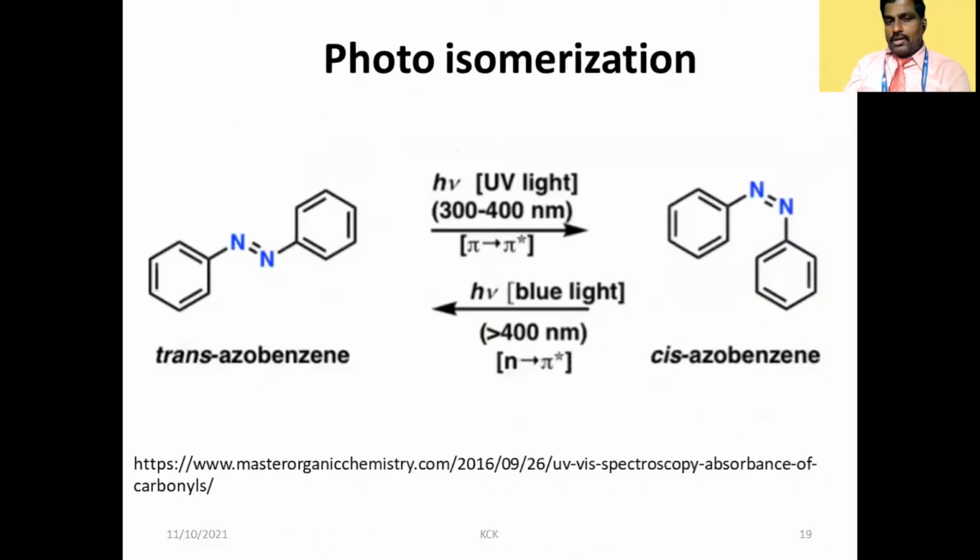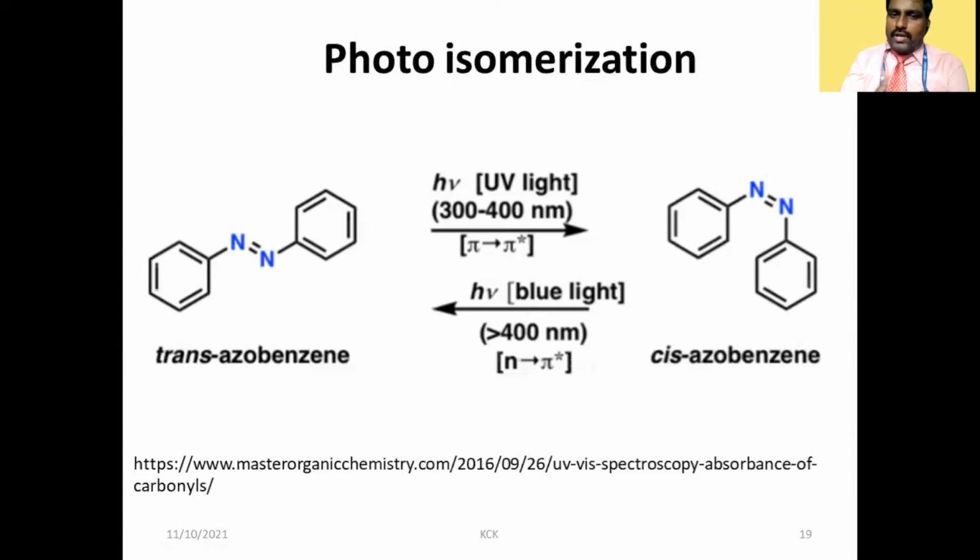And not only this, even photoisomerization reactions. This azobenzene molecule in the presence of UV light becomes cis-azobenzene. If you give visible light, what happens? This cis-azobenzene becomes trans-azobenzene. In the presence of UV, it becomes cis. In the presence of visible, it becomes trans. This is called photoisomerization. Isomerization means geometrical isomers interconverting into each other by sending radiation.